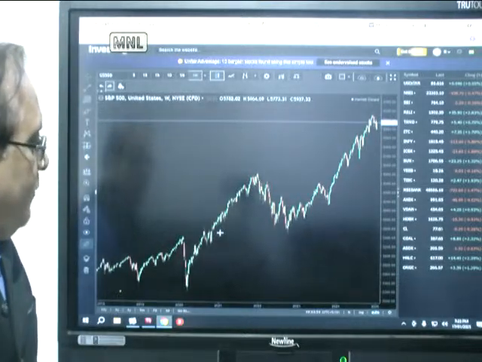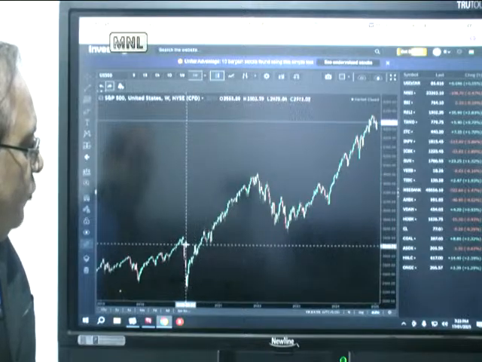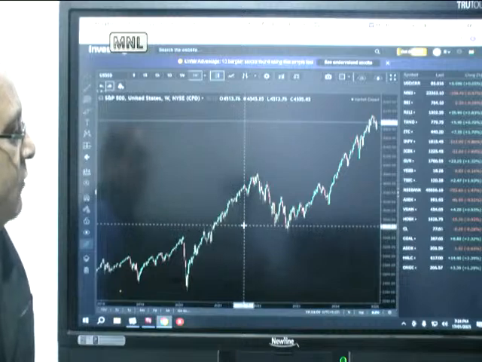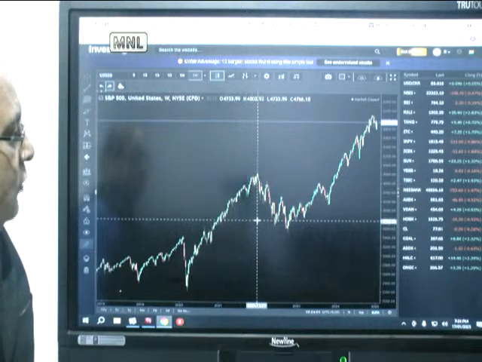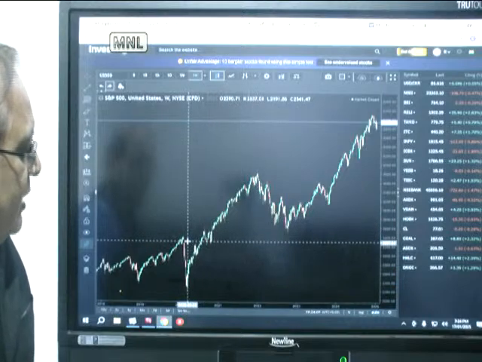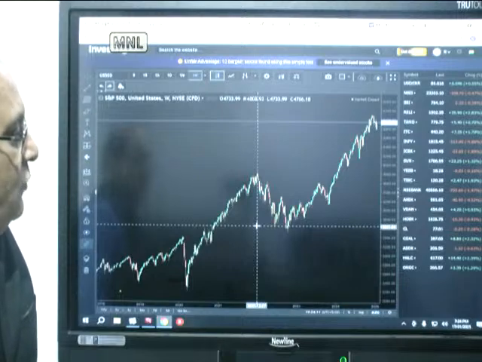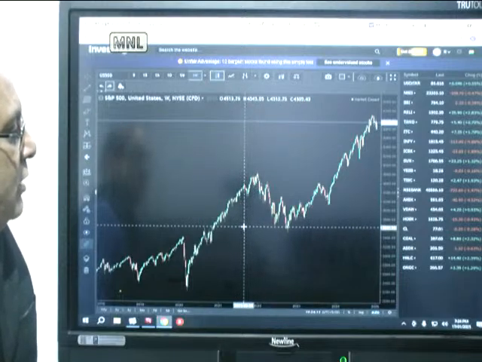Even if you look at the post-pandemic period, from March 2020, for more than 1.5 years, the fall was confined to less than 10%.